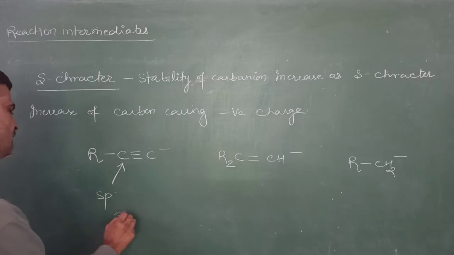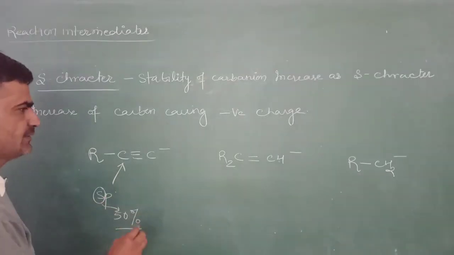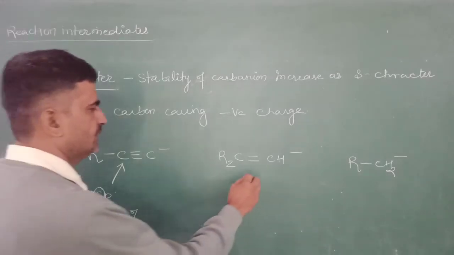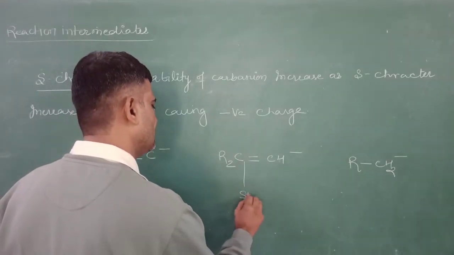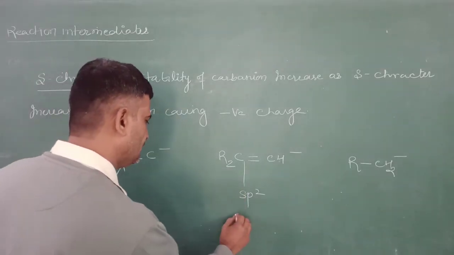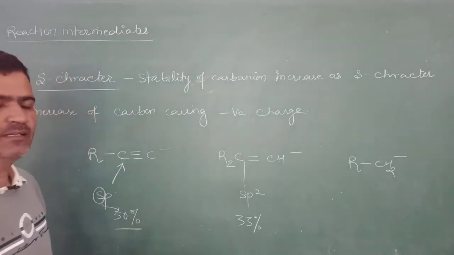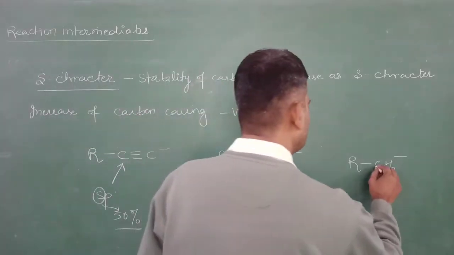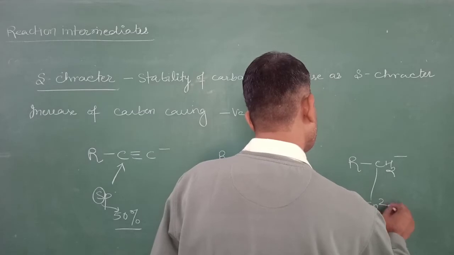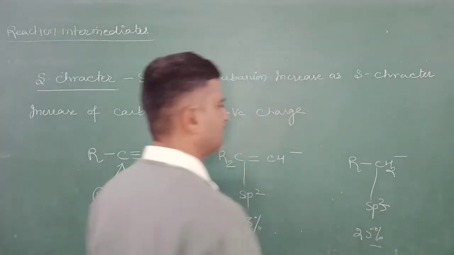Here is 50% S character and 50% P character. Here the hybridization is sp2, and there is 33% S character, and in sp3 hybridization there is only 25% S character.